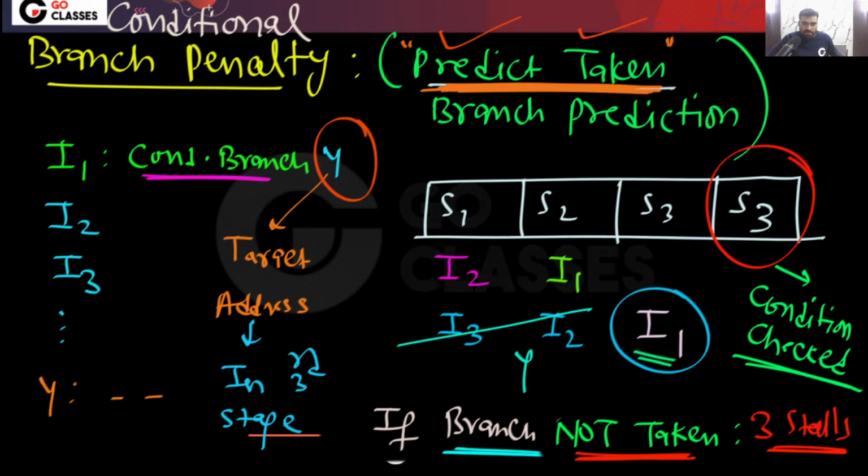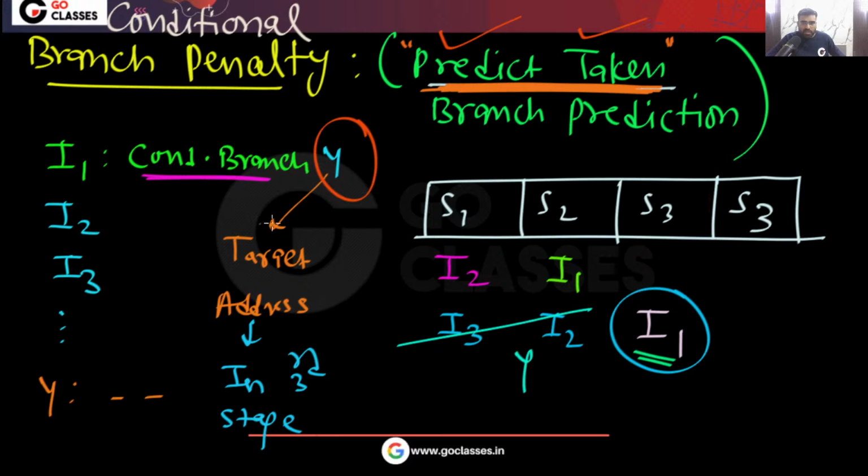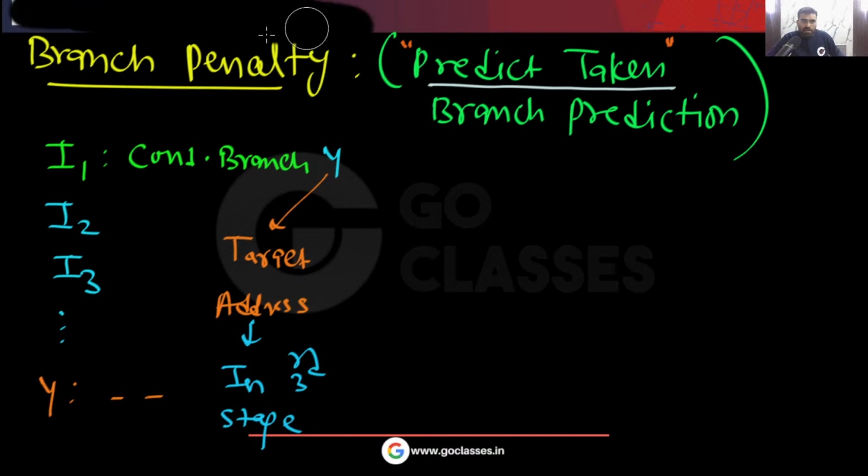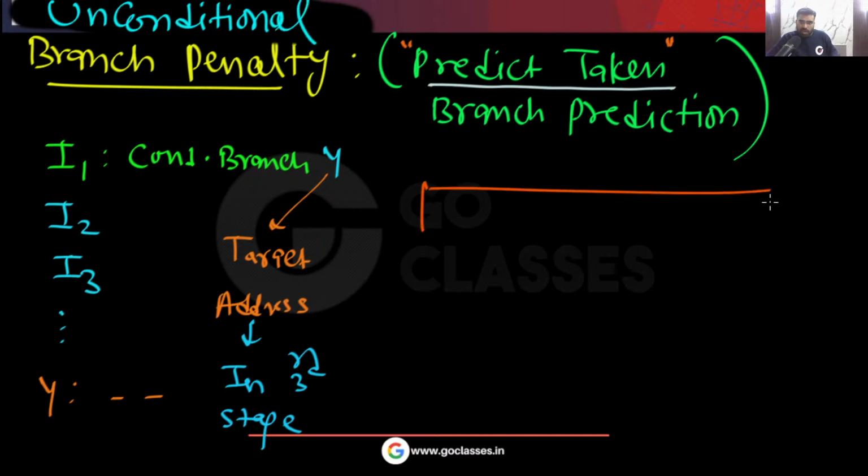Now similarly you can do it for the remaining. For the unconditional branch, what will happen? How many stalls will there be for the unconditional branch?